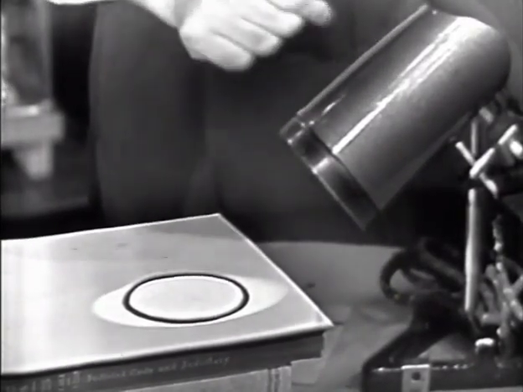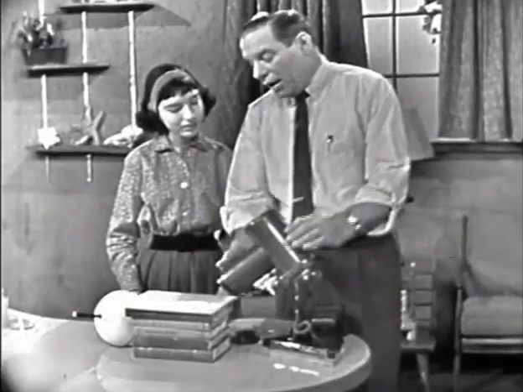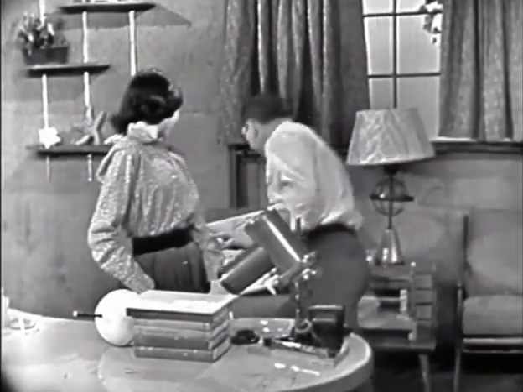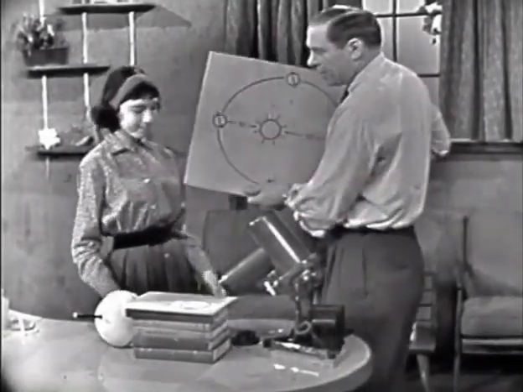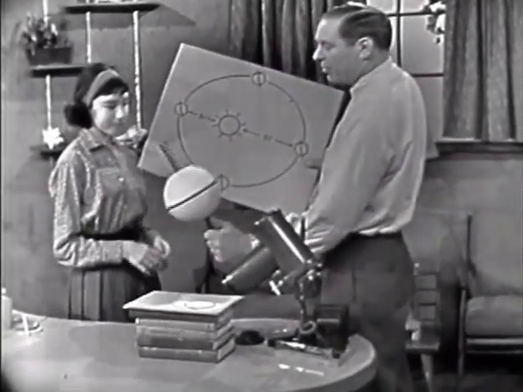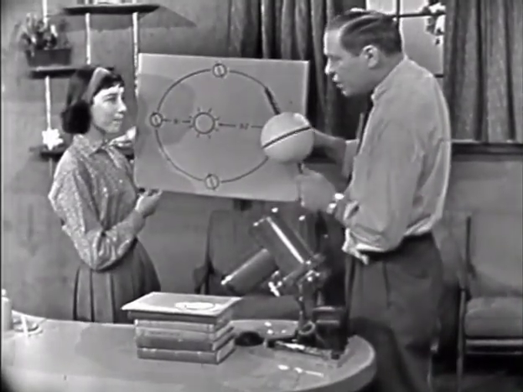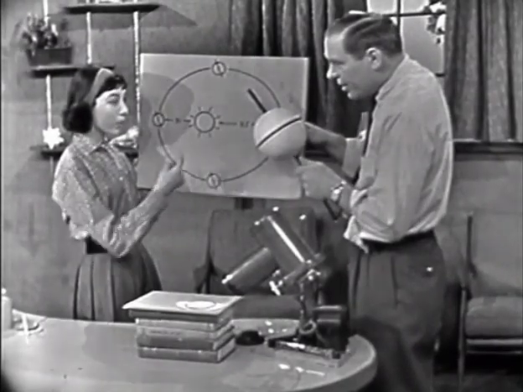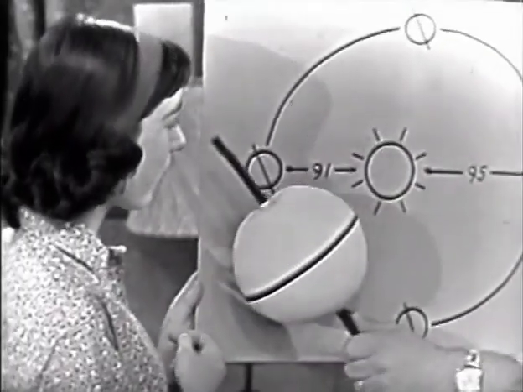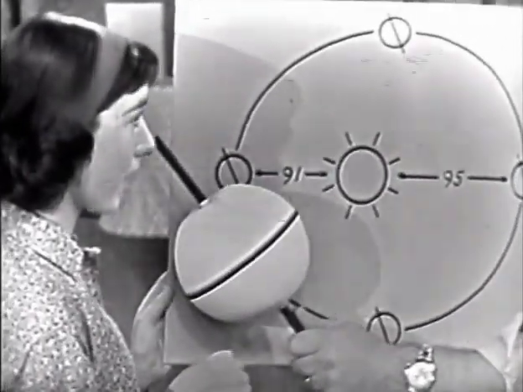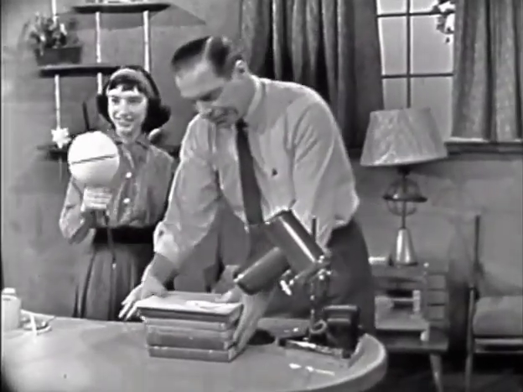Okay, now keep that in mind, because now, well, here, let's get this diagram. Because I want you to realize now, because we're going to take that light and put it on this Earth. Okay? First place now, I said that in summer the Earth was pointed which way? Toward the sun. In the winter, it's pointed away from the sun. Okay, now keep that in mind, because now you hold that Earth.